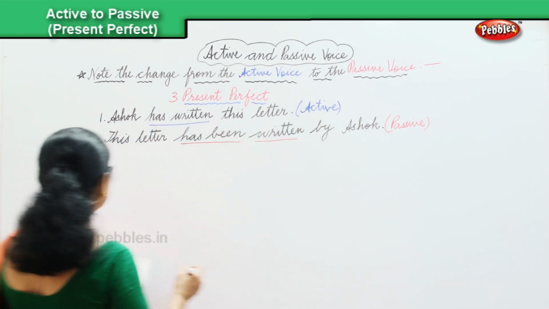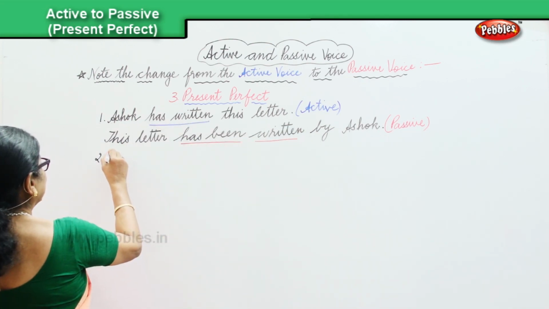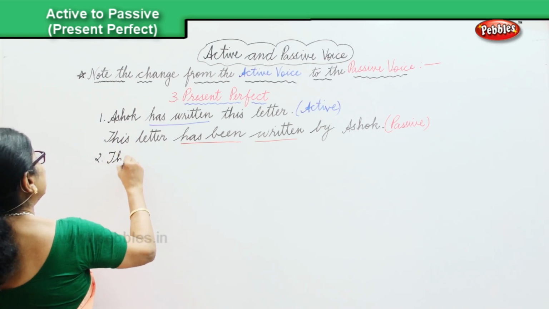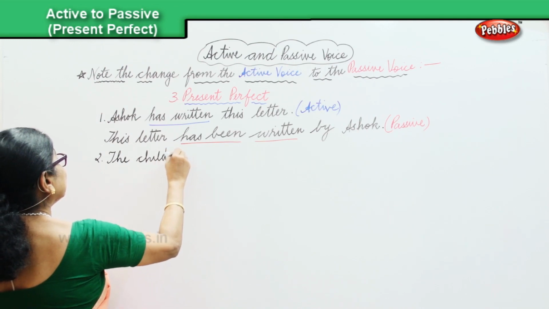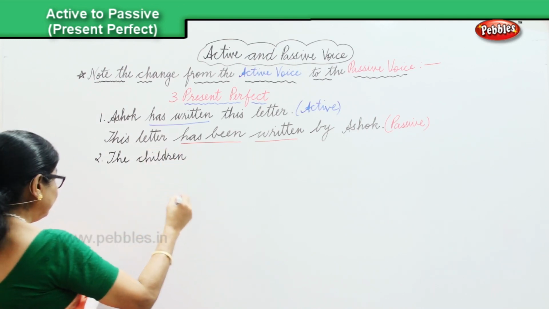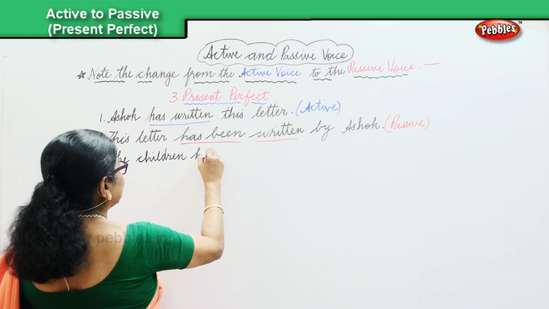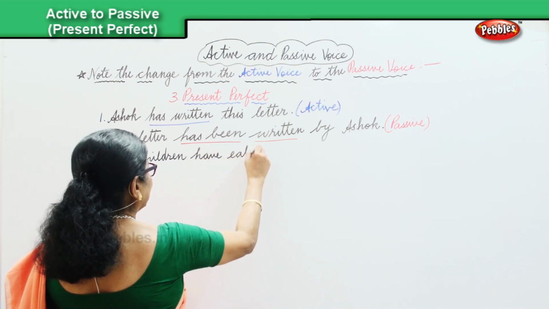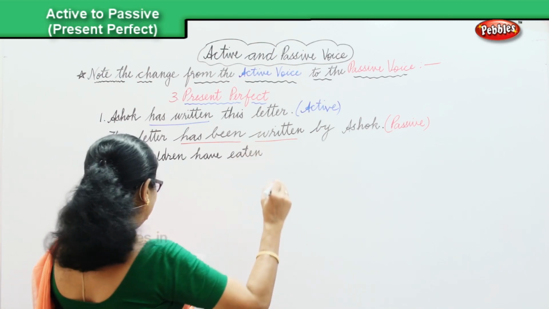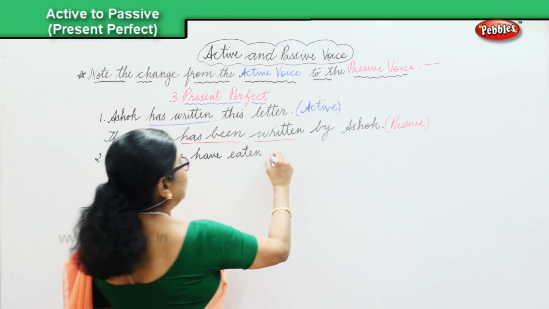And the second sentence is the children have eaten all the cakes.